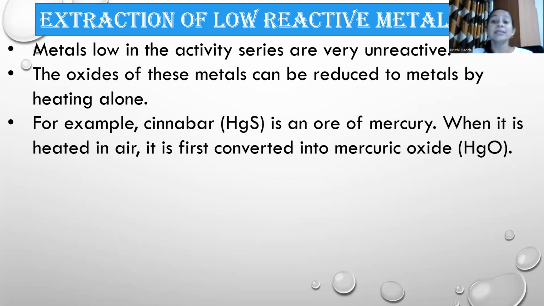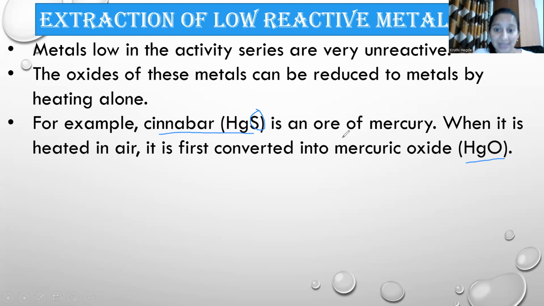For example, cinnabar, the ore of mercury, HgS. HgS is called cinnabar. This HgS is an ore of mercury. It contains sulfur. This cinnabar, when heated, is converted to mercuric oxide, HgO.